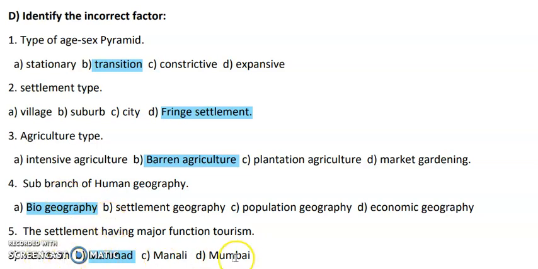Matheran, Manali, Mumbai, all these places are the tourist place where the people go and they try to visit these places. And Manmad is the place where you cannot find the tourism. So because of that, it is considered as the incorrect factor. So try to understand the question and solve the answers accordingly.